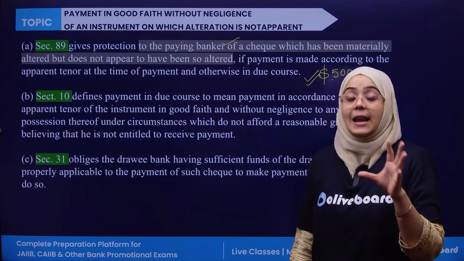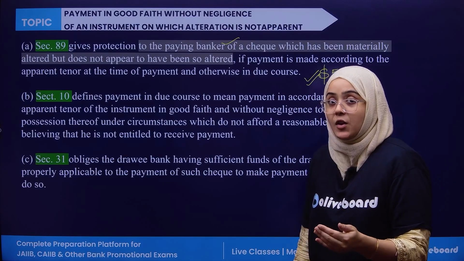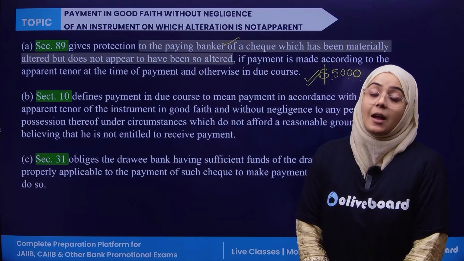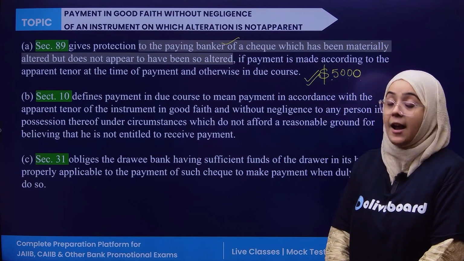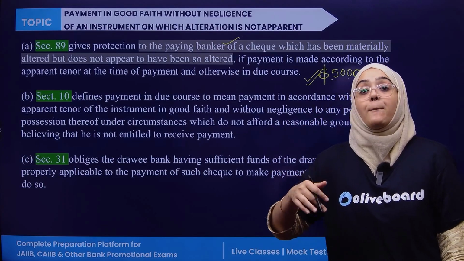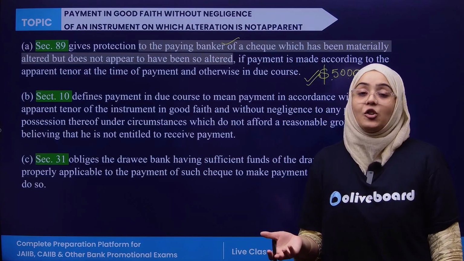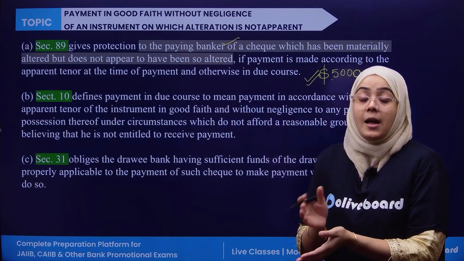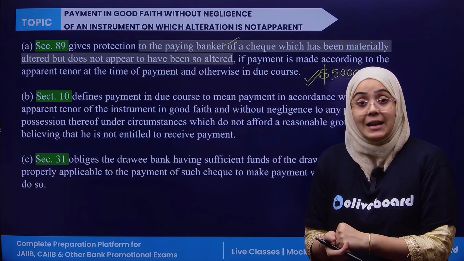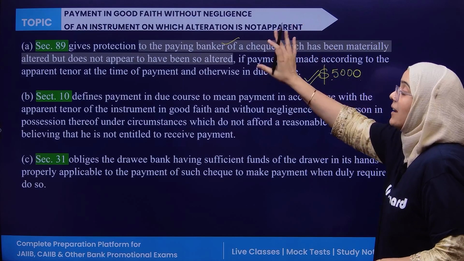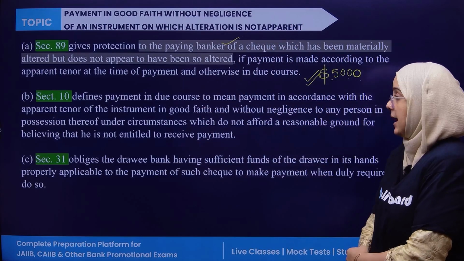The firm cannot claim that I have drawn a check of 500, why have you disbursed 5,000? Because the bank can say that the alteration is done in such a way that it doesn't appear to be altered, and that's why I have paid this amount in full, without any negligence and in good faith. And now in this case, the bank is protected from any type of liability.